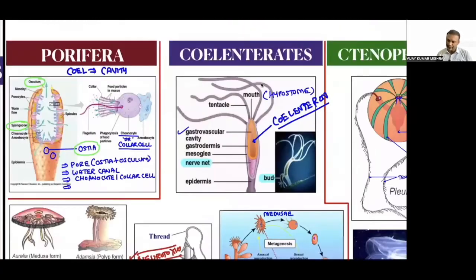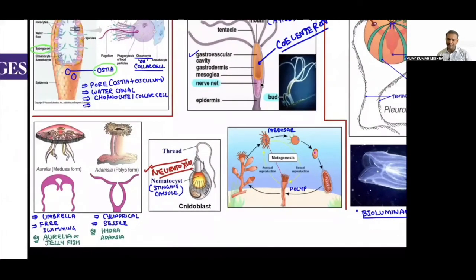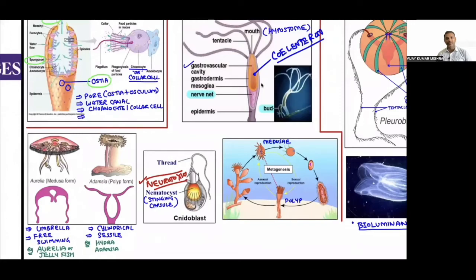Then, these organisms, Cnidaria, are called polymorphic. We call them polymorphic. They are found in two forms. Whatever I am explaining is already written, and I will repeat again, don't worry. Aurelia, they have two forms. One is called polyp form, and the second form is called medusa form. So there is a polyp form and then there is a medusa form.